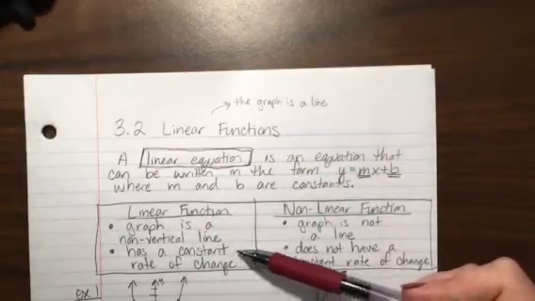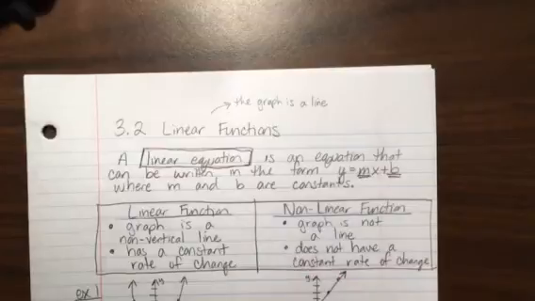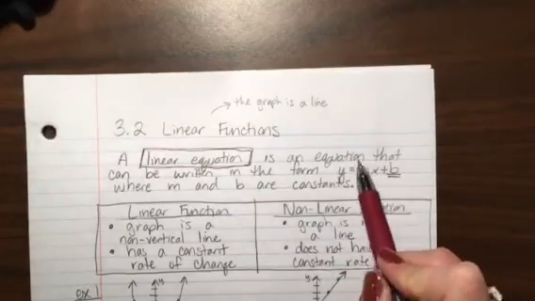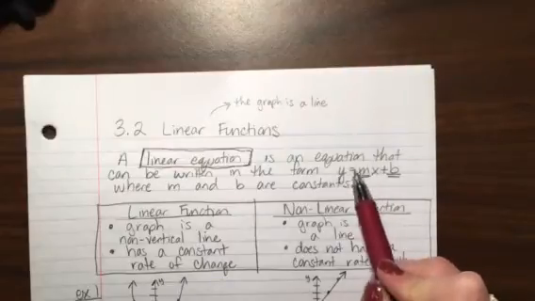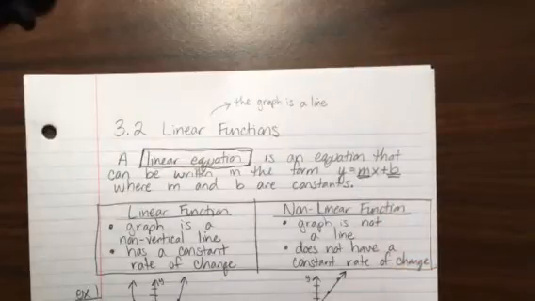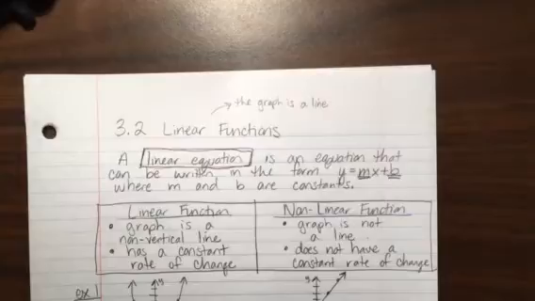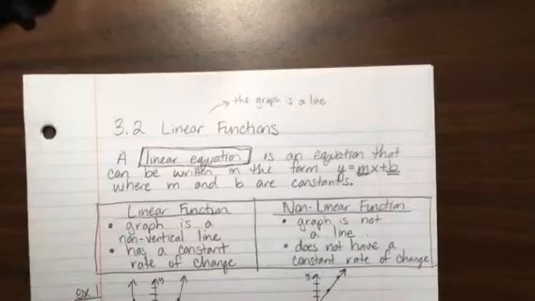Linear functions also have a constant rate of change, and that's going to be represented by this m. The m stands for our rate of change. A nonlinear function is the opposite. The graph is not a line, a straight line never ending in both directions. A nonlinear function also does not have a constant rate of change. So those are two things we're looking for when determining whether it's a linear function or not.